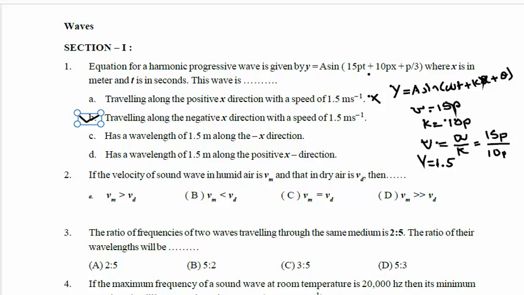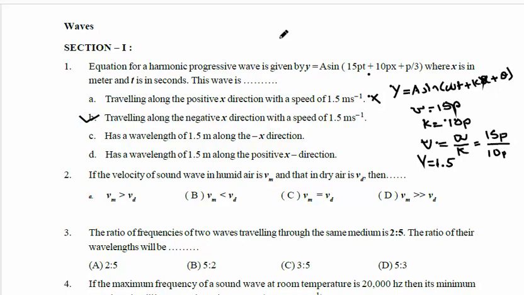So how did I get this? First I compared this equation with the standard equation y equal to A sin(ωt + kx). Omega will be 15π, k will be 10π. So the velocity of the wave is ω by k, 15π by 10π. So velocity will be 1.5 meter per second. So the option is B. B is the correct option.